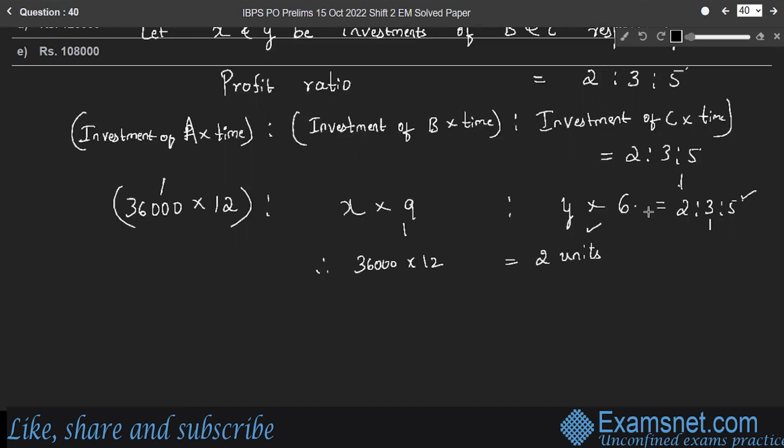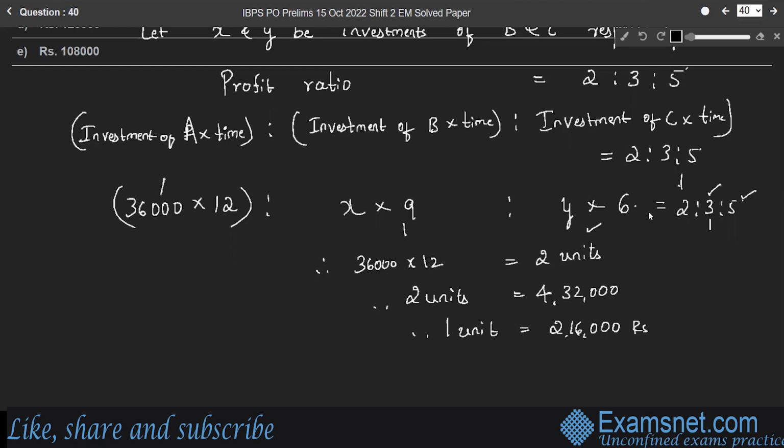It is 4,32,000. Therefore, 2 units is equal to 4,32,000. Therefore, 1 unit is equal to 2,16,000 rupees.